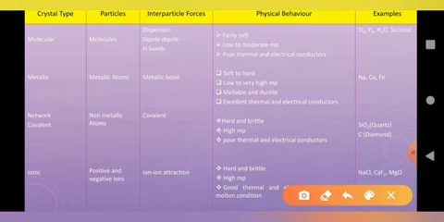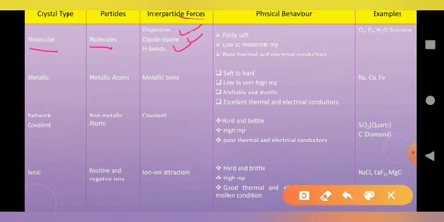The first thing is molecular solid. In a molecular solid the particles are molecules, and molecules show intermolecular force of attraction. Therefore, the type of force between the particles may be dispersion or London force, dipole, or hydrogen bonding. So these three types of forces are observed.